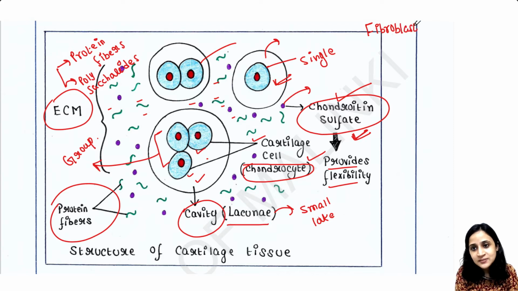These cells were responsible for synthesizing extracellular matrix. But in the cartilage tissue, there is no significant amount of fibroblasts. So in this case, these chondrocytes are the main cells that synthesize and secrete this extracellular matrix. So this is all about the structure of cartilage tissue.